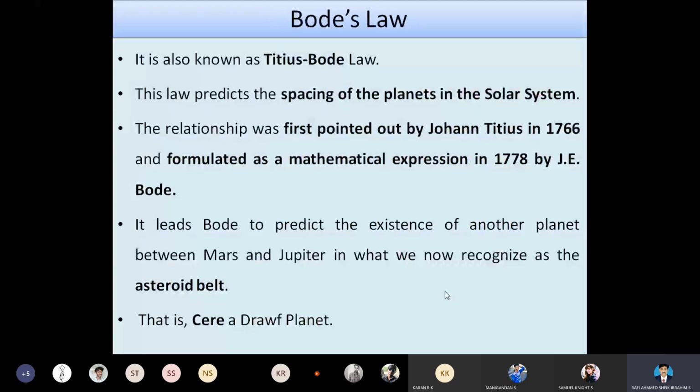So let's see the first law. It's Bode's law, also known as the Titus-Bode law. This law predicts the spacing of the planets in the solar system. As I already informed, from this first law, Bode's, we are going to study only the distance between the planets.